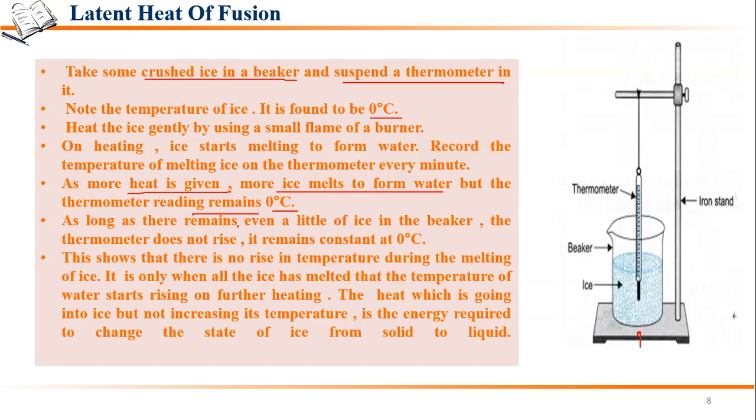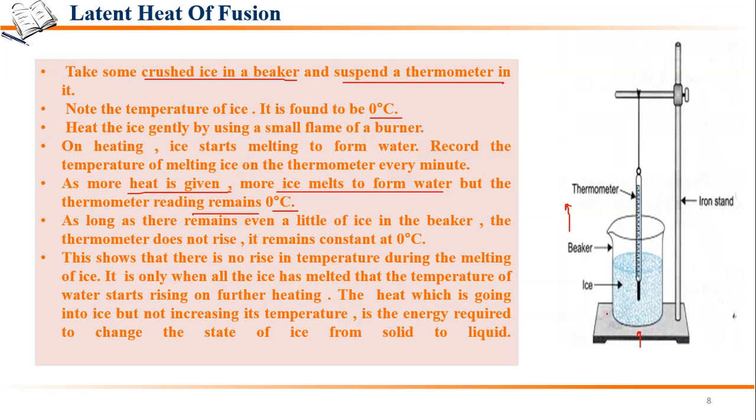As long as there remains even a little ice in the beaker, the thermometer does not rise. The temperature remains constant at 0 degrees Celsius. What is this showing? That there is no increase in the temperature. It is only when the whole ice melts that the temperature of the water starts rising.